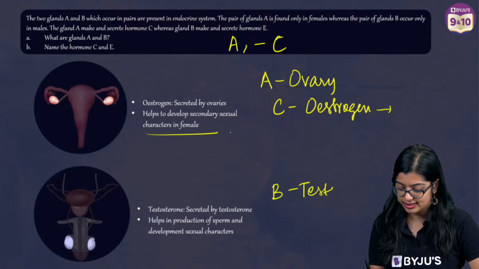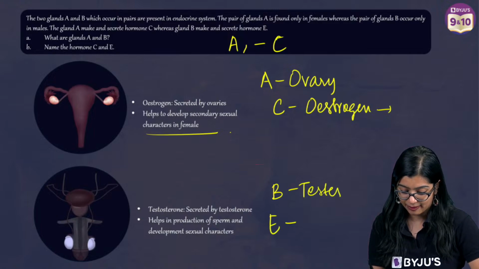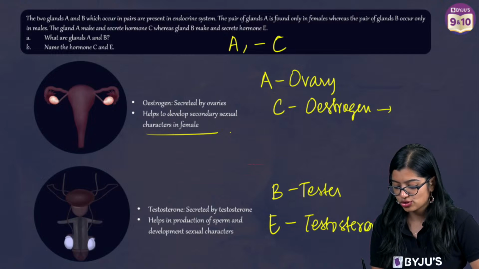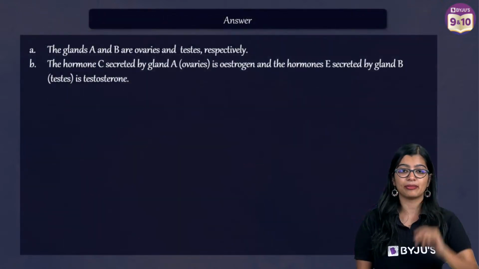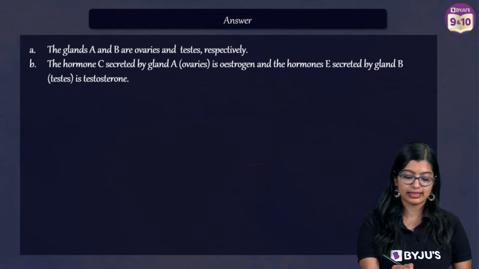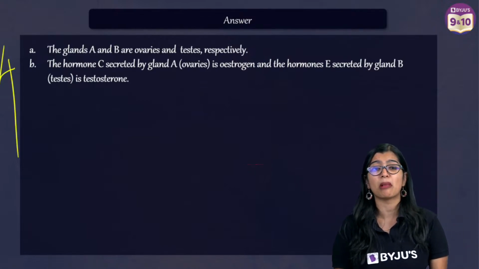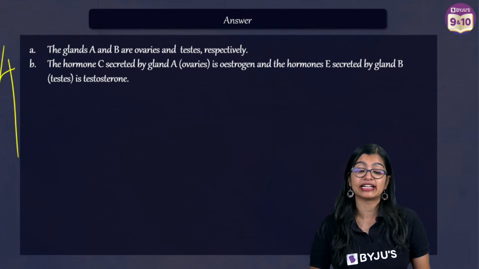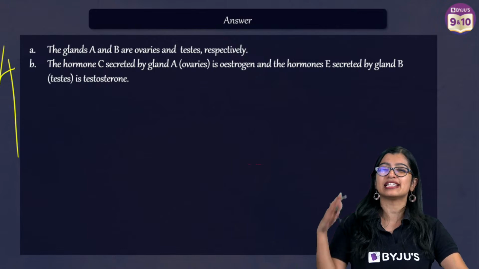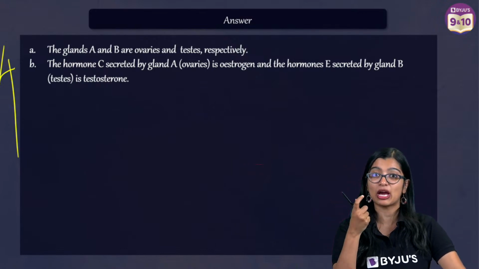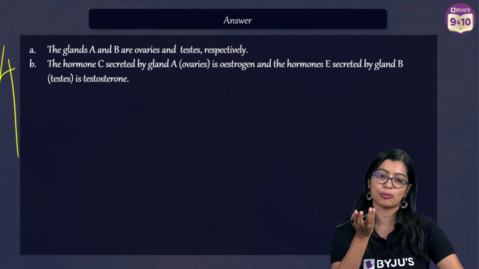While B here is testes, which produces E, that is testosterone. And we know that testosterone is necessary for development of male secondary sexual characters. Ma'am, testosterone, yeah, exactly. So you identify this, 4 marks, super duper easy. Ma'am, progesterone is only during pregnancy. Yes, it is only during pregnancy, which is why when you talk about a sex hormone produced by ovaries, we say estrogen and not progesterone.